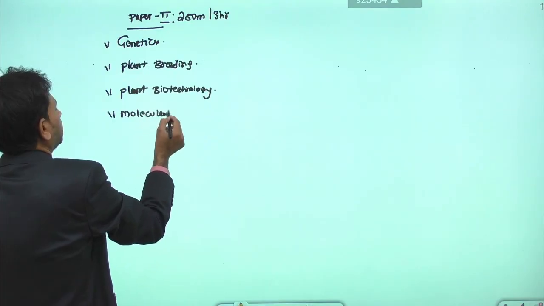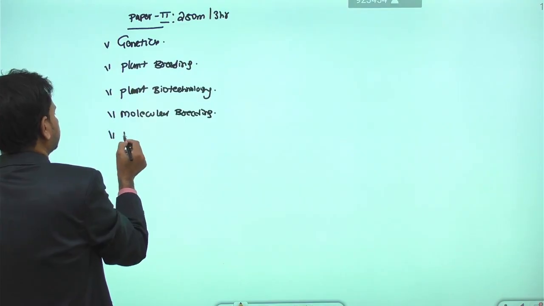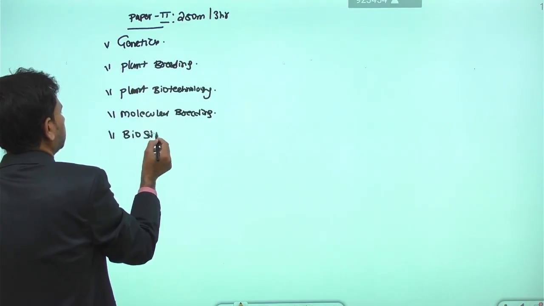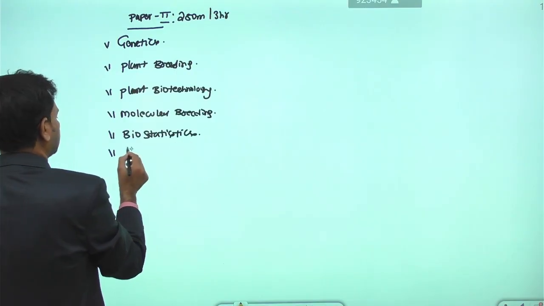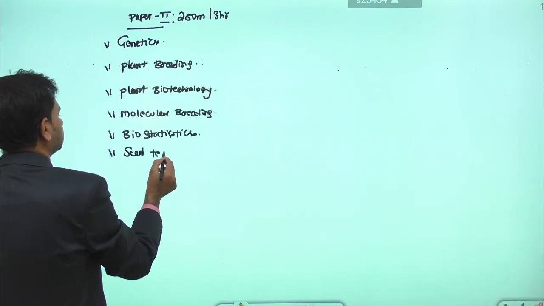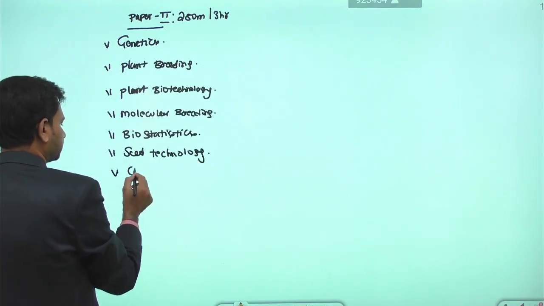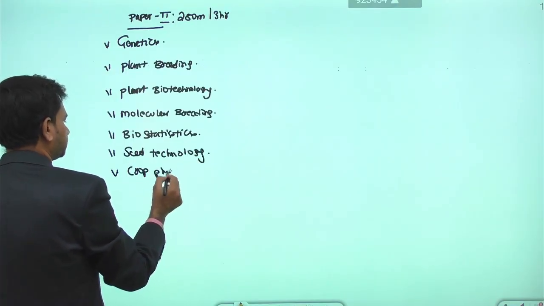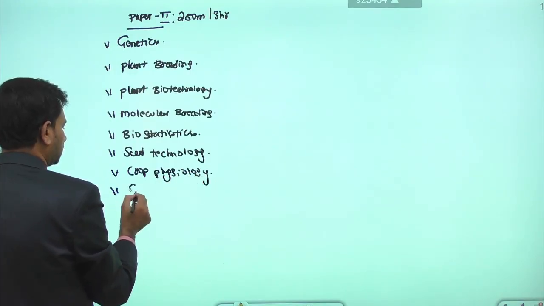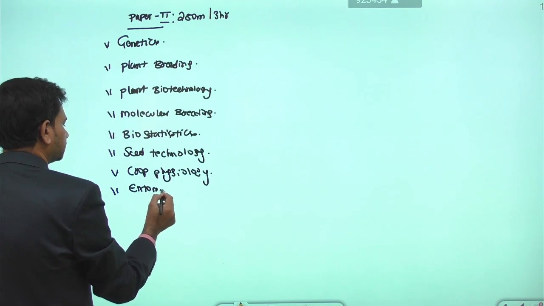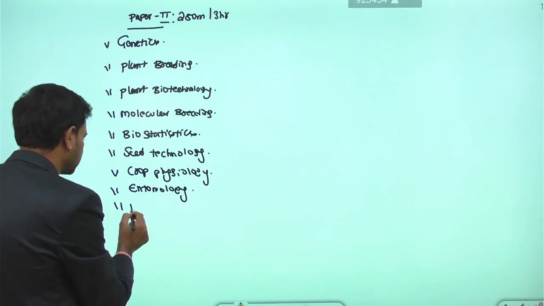Then we have biostatistics. Then the syllabus called seed technology. Then the syllabus called crop physiology. Then the syllabus of entomology. Then the syllabus called plant pathology.